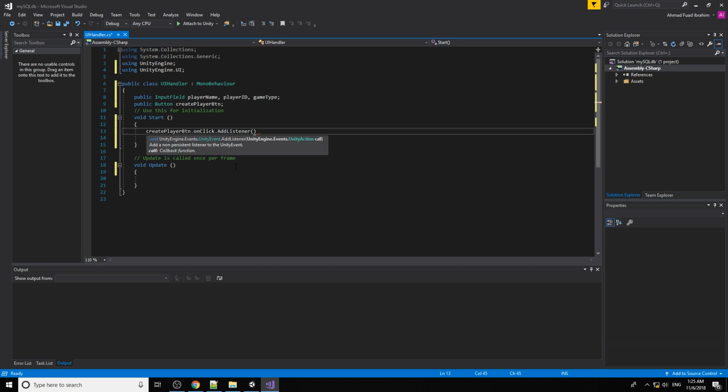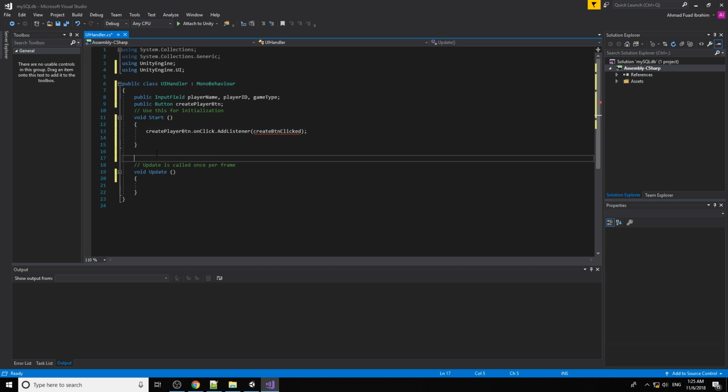And then I create a new function that runs once this button is clicked. Just create the function for this one. It returns nothing, so just void.